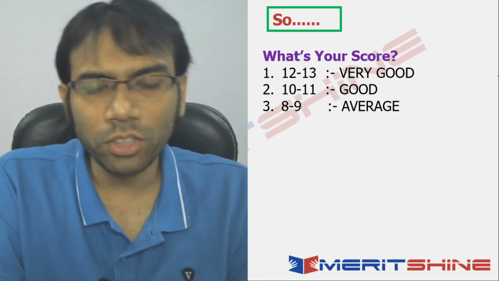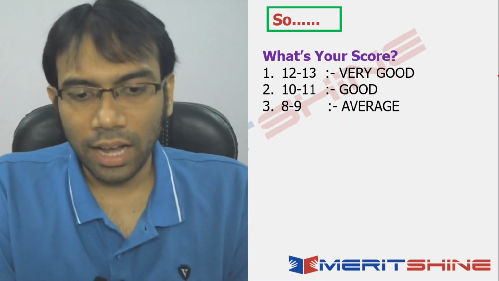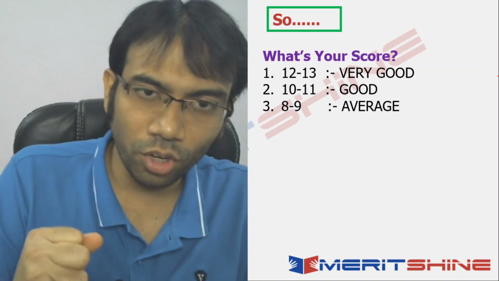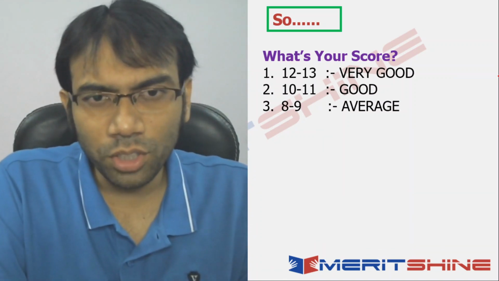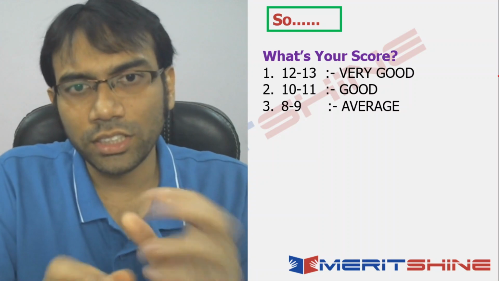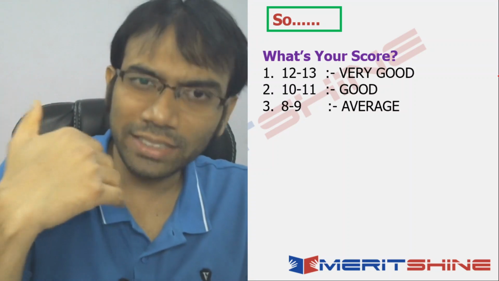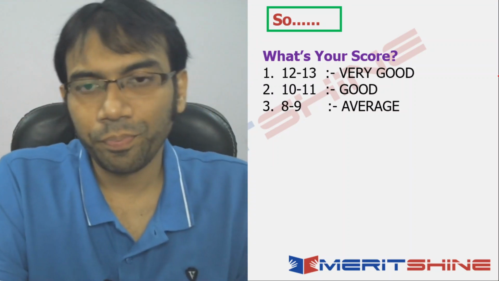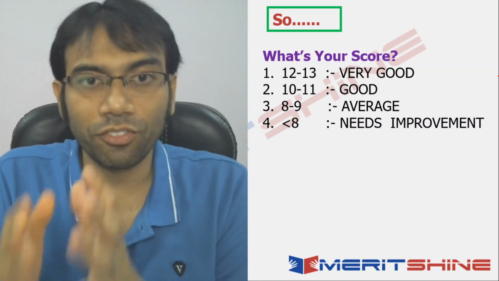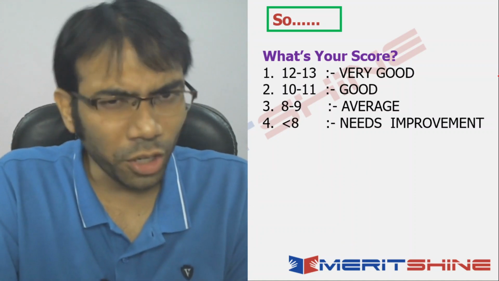There is scope of improvement, because see, the first 6 questions were based on the concepts that we have already done, and the first 3 questions at least, and the next 3 questions could have been done using a little bit of logic. The other 7 questions that we did, I had already explained them to you in the first question only, and on the basis of that you could have answered them, at least 5 of them correct. So 10 to 11 is something that is possible in this. And less than 8, you need improvement. You need to brush up your concepts, your basics of costing, because that's going to help you a lot in the upcoming exams. Okay, right?